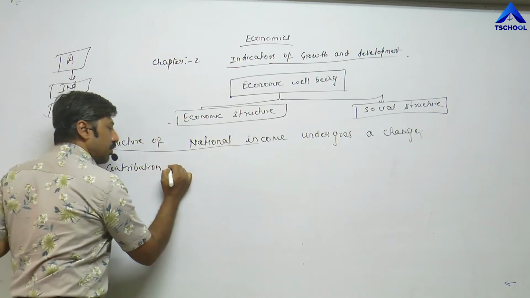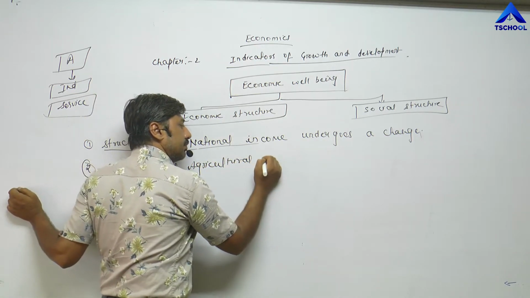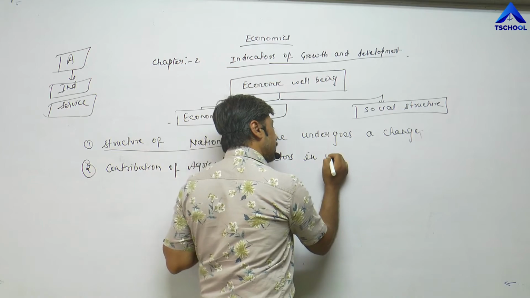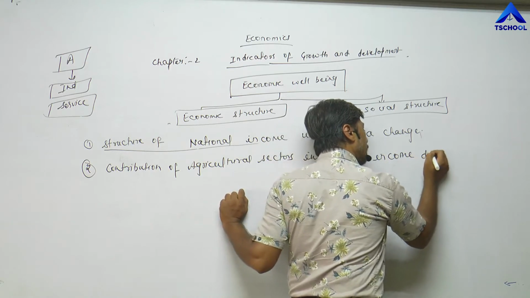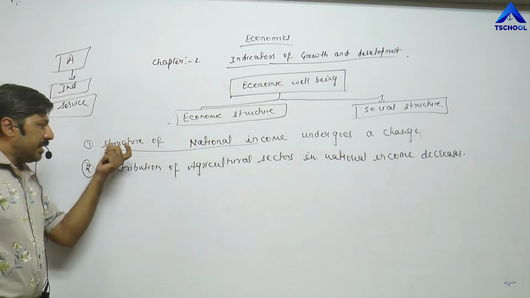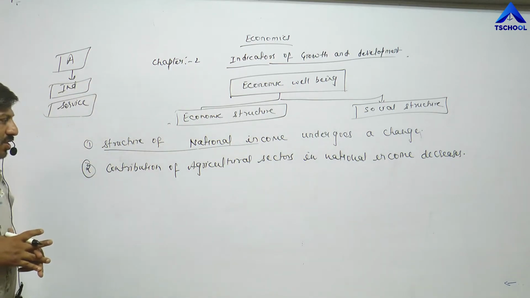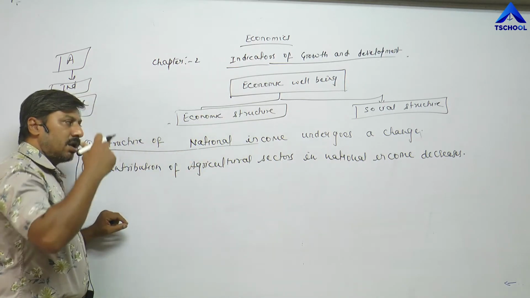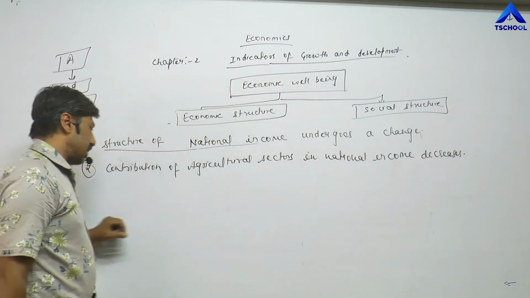Second point, contribution of agricultural sector in national income decreases. This is called structure of national income changes, meaning occupational structure changes. Now the contribution of the agricultural sector, which was more in the earlier period, decreases. Its contribution to national income reduces.